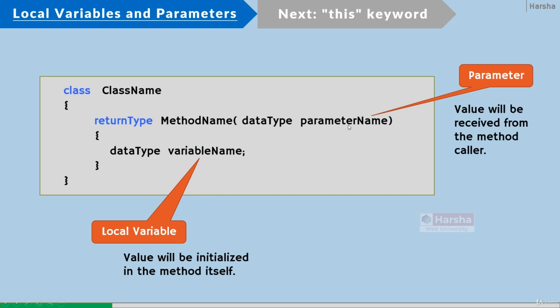And for every parameter, you are required to specify the type. The type of the parameter can be anything. It can be any primitive or non-primitive type. Primitive types are int, float, double, decimal, etc. And the non-primitive types can be structure, class, interface, etc.